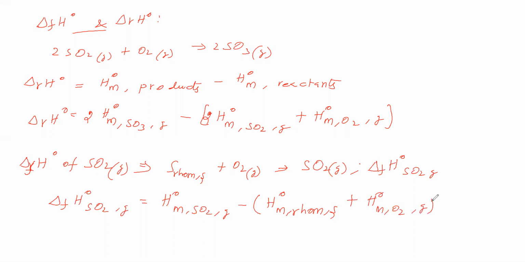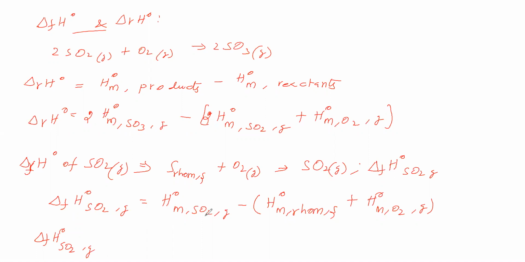Okay, next what shall we do? Now we will get this one, let us get this one. We have to substitute this one here. So how to substitute this one, that we will see. Therefore now we will keep this, and the rest of the things we will transfer to that side. So the standard enthalpy of formation of SO2 gas, this is coming to this side.